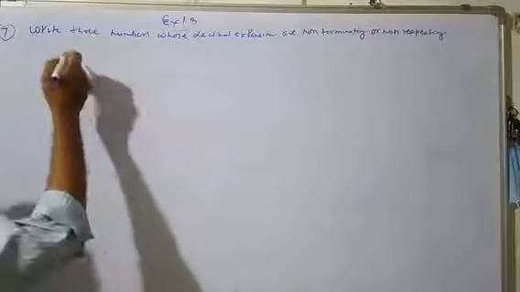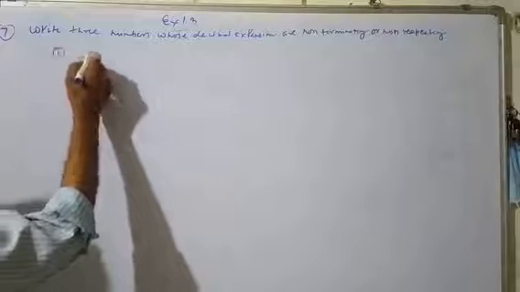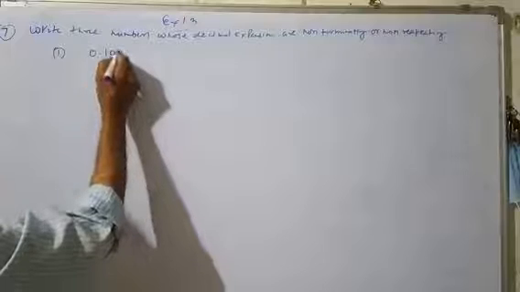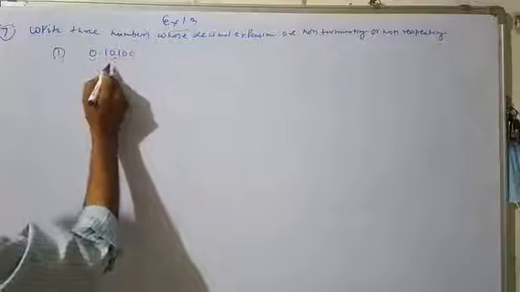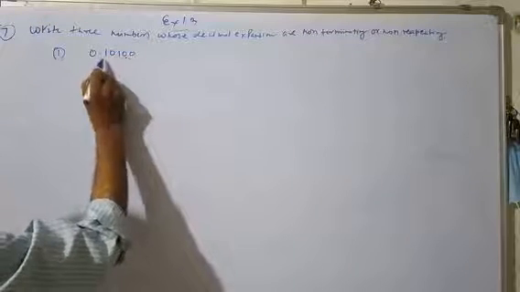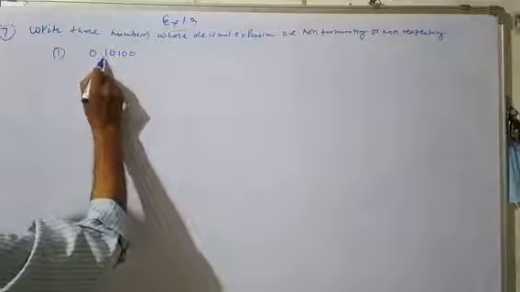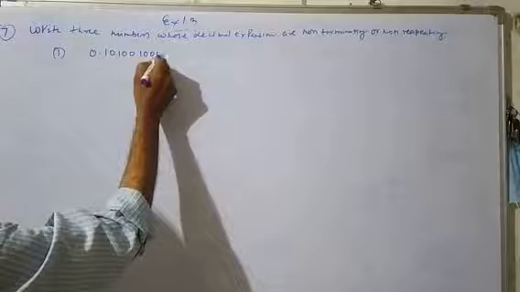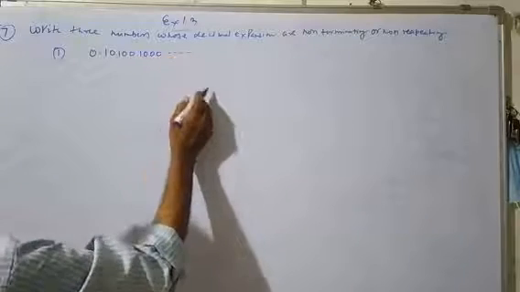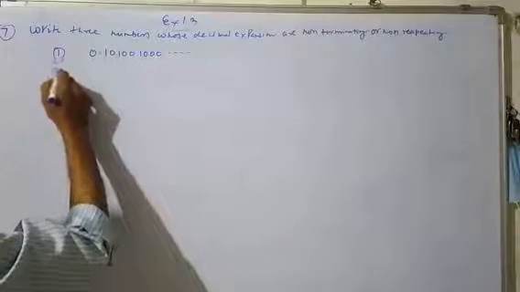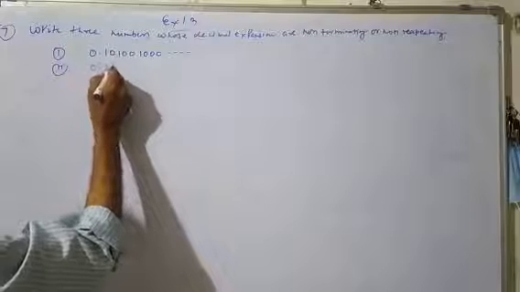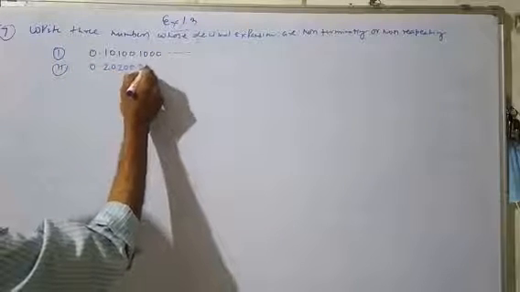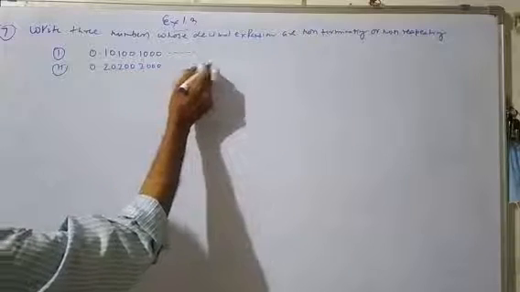I am writing one number, 0.10100, then 1000000 and so on. Here it is non-terminating and non-repeating. Another number, 0.20200200 and so on.